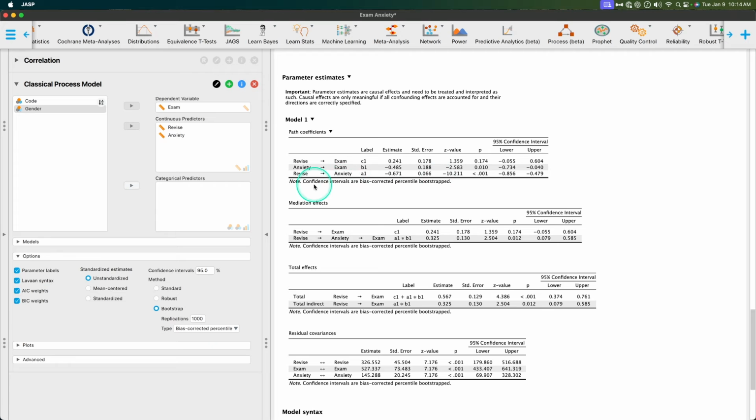And it adds the note at the bottom. Confidence intervals are bias corrected, percentile, bootstrapped. And of course, you can specify how many bootstraps. I believe, though, it's 4 characters maximum, so 99999, I think, is the maximum size of this. I think it has to do with the size of this, because then you overflow. Okay, so those are our options, right?